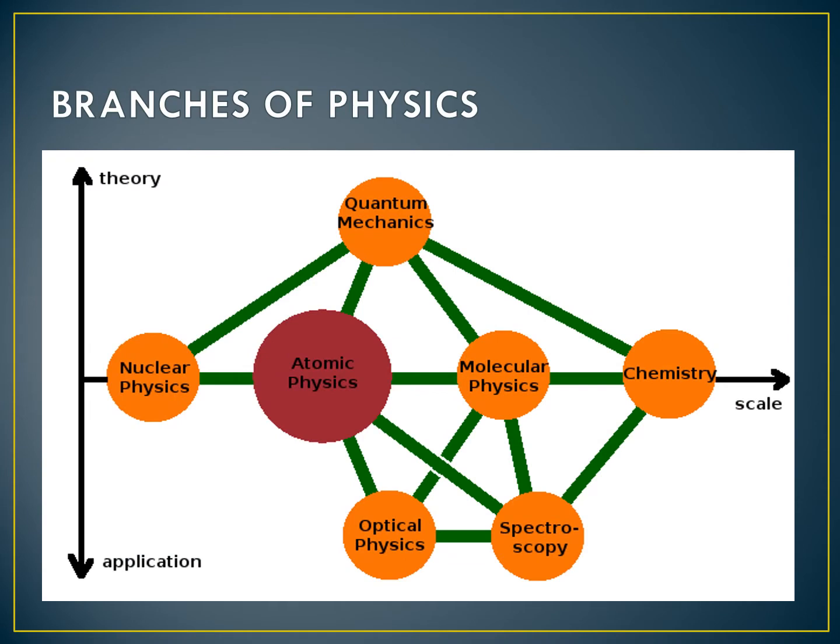Now, branches of physics. Physics has many branches: nuclear physics, quantum physics, atomic physics, molecular physics. Chemistry is also a branch of physics, optical physics, spectroscopy. So, many branches of physics are there. Physics is a fundamental science which helps to uncover the laws of nature. What is the language of physics? In which language is physics described? Yes, you are right. Mathematics. Physics is described in mathematics.